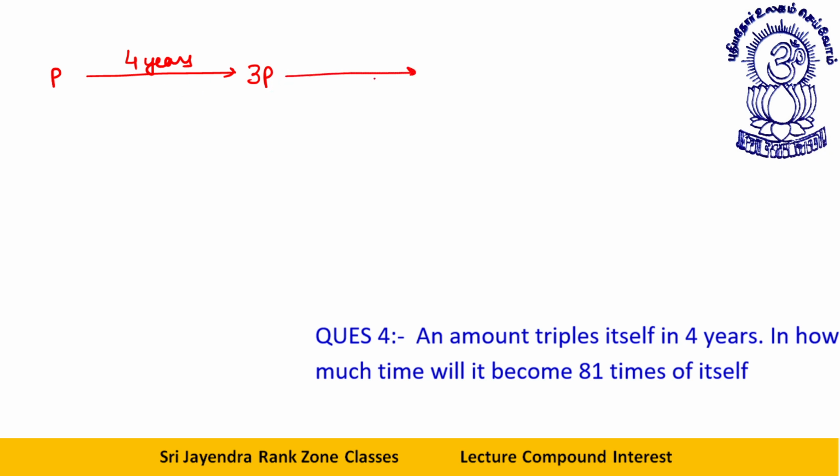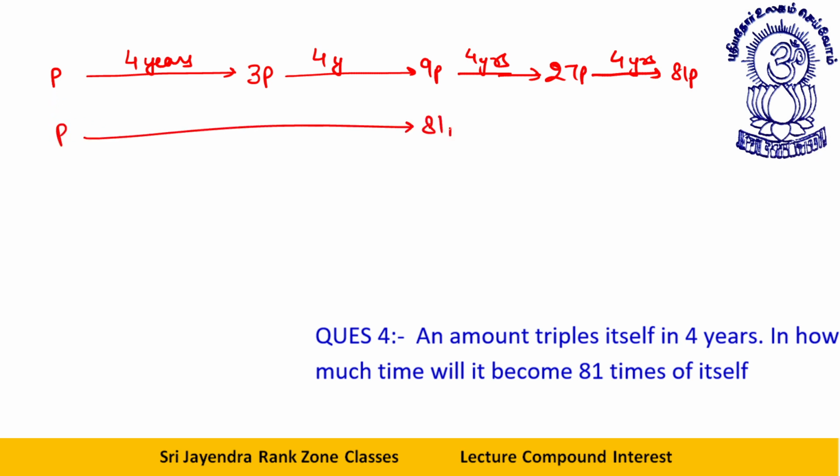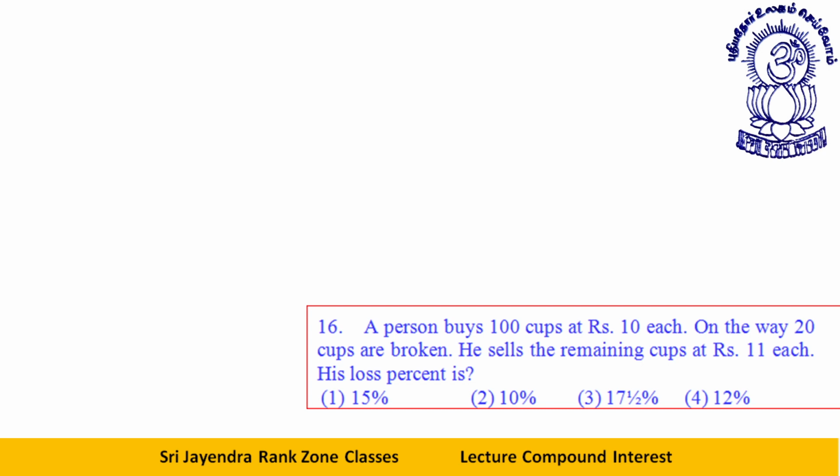See, now I won't be writing triple, triple, triple again. I will again write 4 years. It will triple, 9P. I will write again 4 years. It will become 27P. And one more duration of 4 years, it will again triple, 81P. Got it, dear students. So the time required in going from P to 81P is 16 years. Let me take one last question of this type.